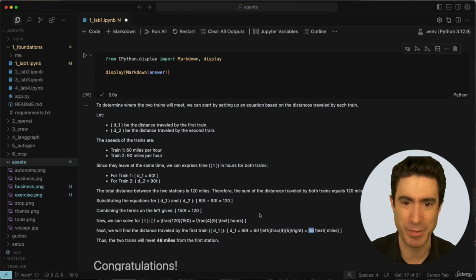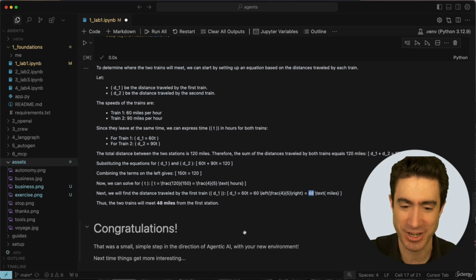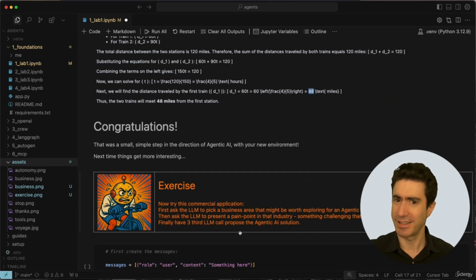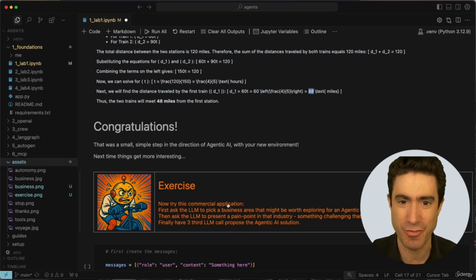If any of that was unfamiliar to you, check out the guides, play with it, look at it. And as I say, congratulations on getting here. But at the end of this lab, there is an exercise, and I do encourage you to do the exercises. This is where you really get to show that you've done this.